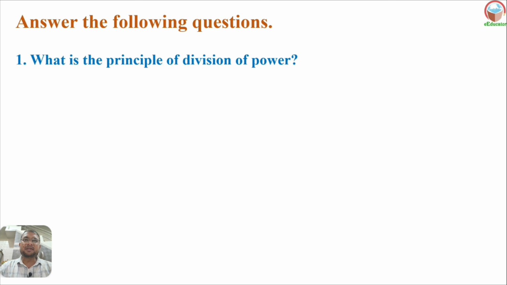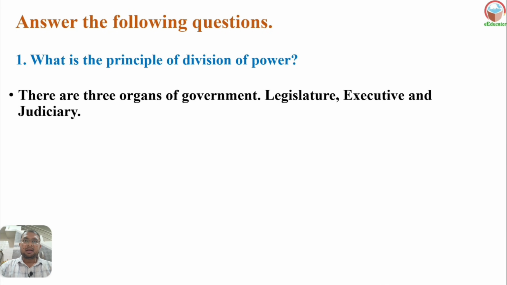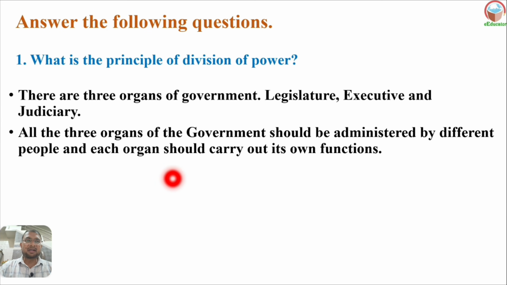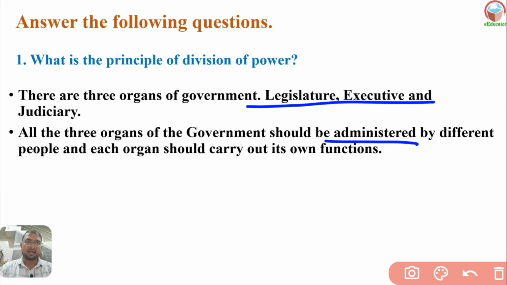What is the principle of division of power? What does the principle of division of power mean? How are powers divided? There are three organs of government: legislature, executive and judiciary. All three organs of the government should be administered and controlled by different people.